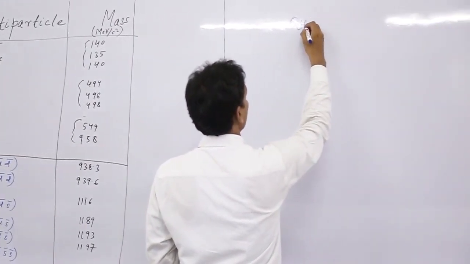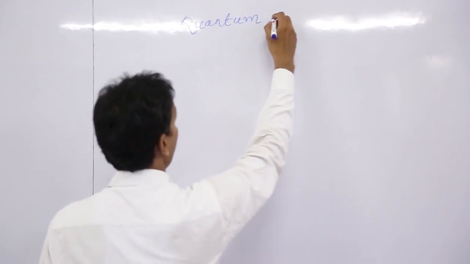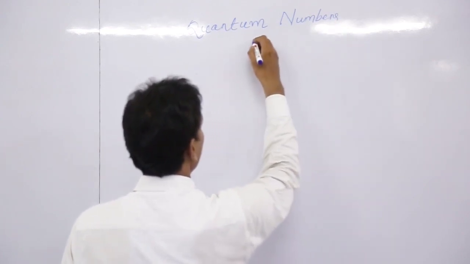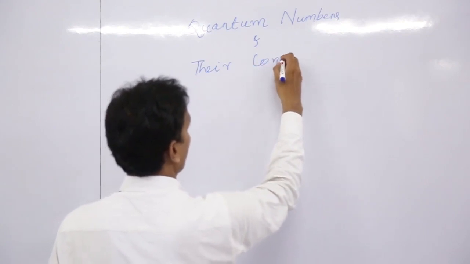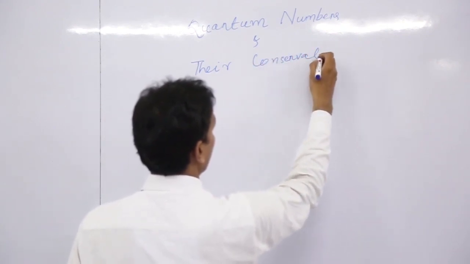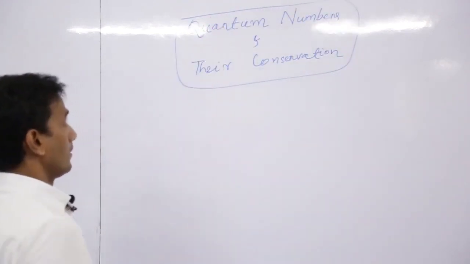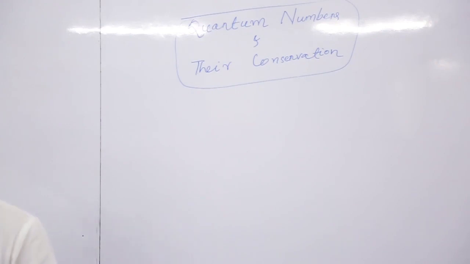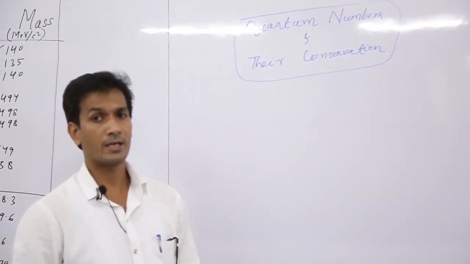Quantum numbers which are used in elementary particle physics, and their conservation. So what are the different quantum numbers which are mainly used in elementary particles?